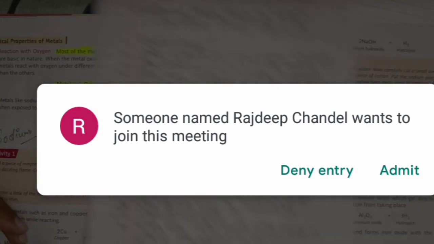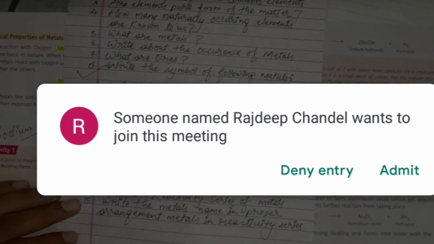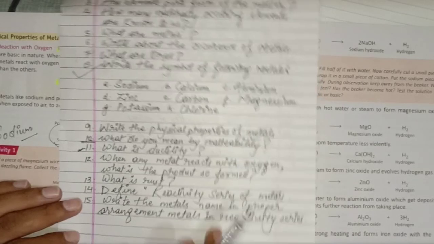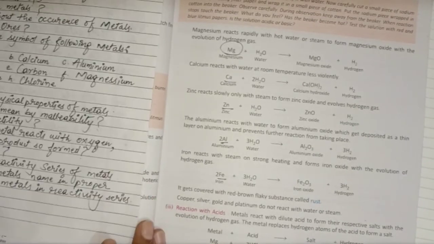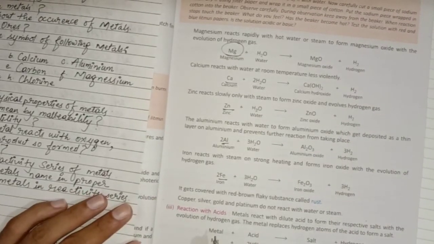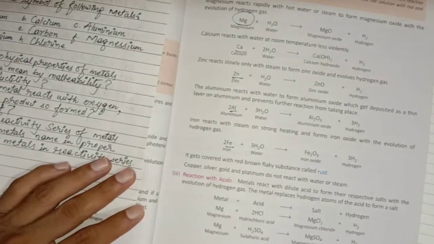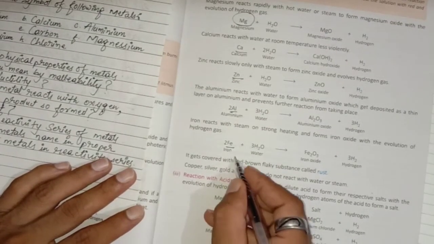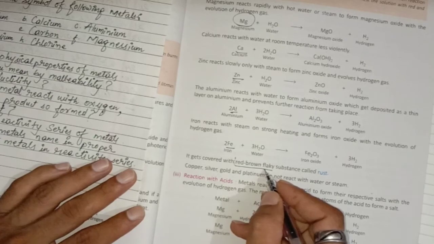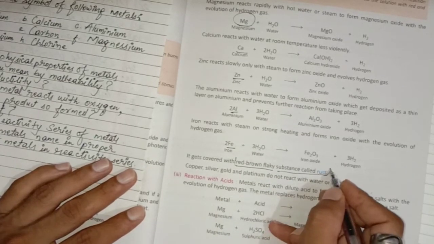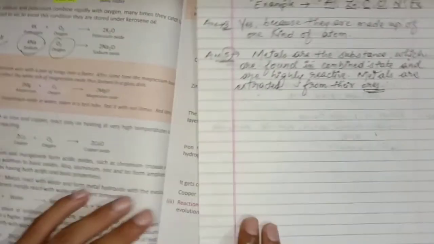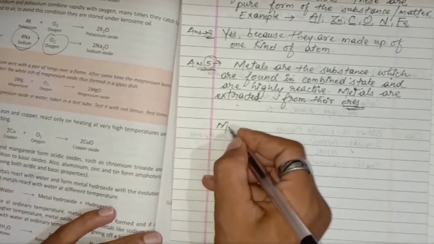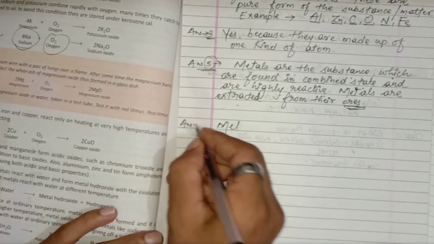Next question number 13. What is rust? Did you find the answer? No. This is mentioned on the page number 49. Red brown flaky substance is called rust. Or you can write in your own words also. This is answer 13.